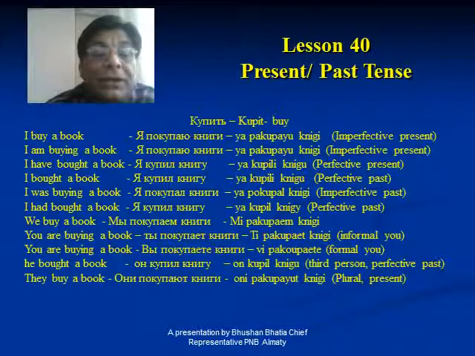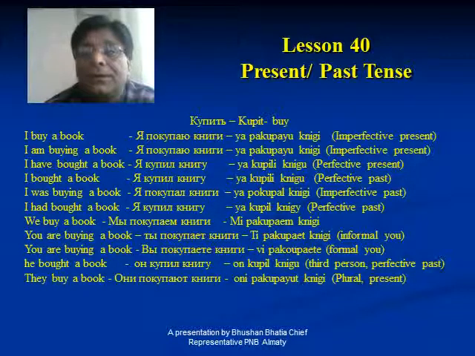And now, they buy a book. It is simple, plural, third person. So it will be oni pakupayut. When it is plural, the verb ending changes to yut. Oni pakupayut knigi. It means it is plural, in present tense, and imperfective.